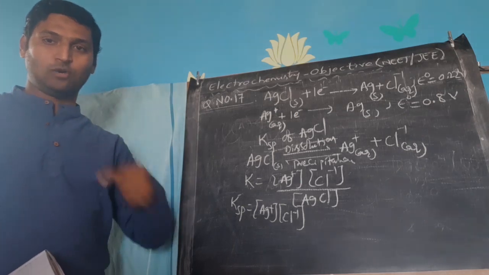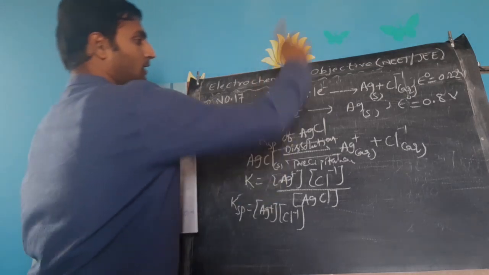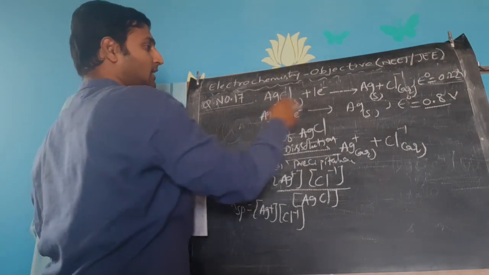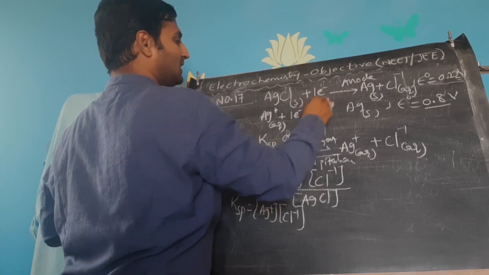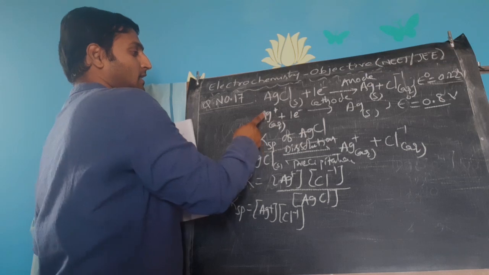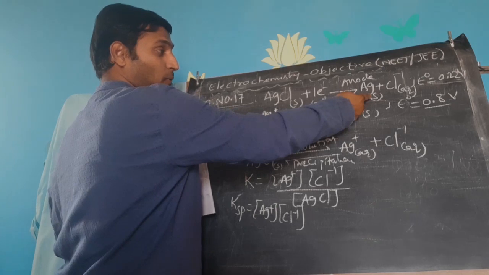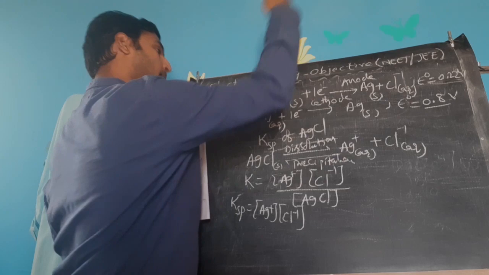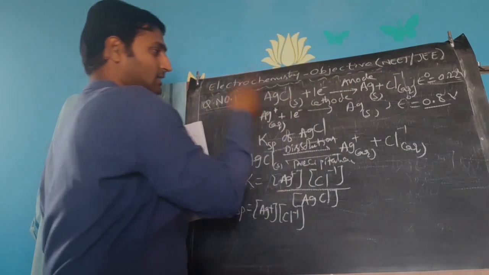That's fine. Now moving ahead, coming to this problem, you can clearly notice this has a lower reduction potential than this. That means the first one is going to be the anode, and the second equation is going to be the cathodic reaction. That means silver cations gain electrons to become silver, whereas solid silver in the presence of aqueous chloride ions from the KCl or NaCl undergoes oxidation to become silver chloride. So this is oxidation, this is reduction.